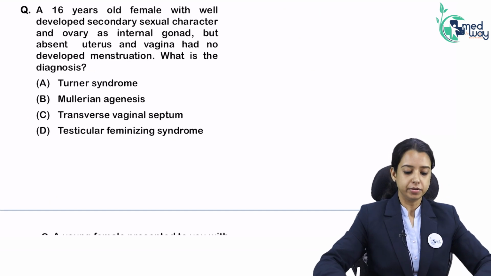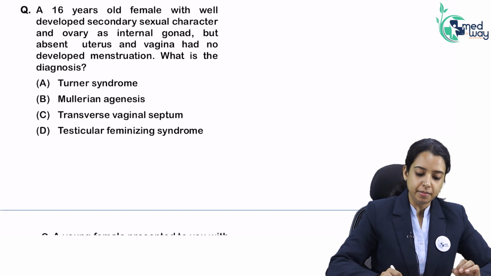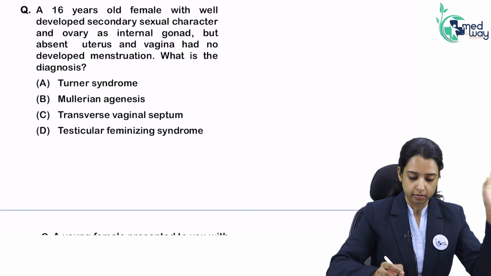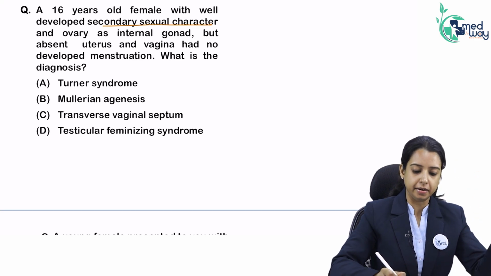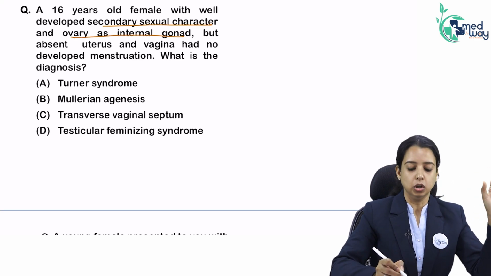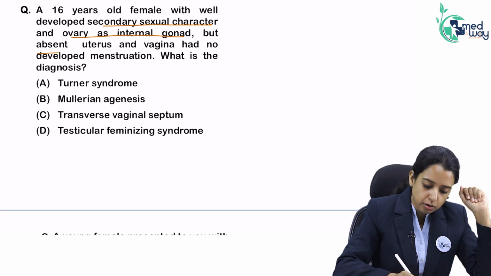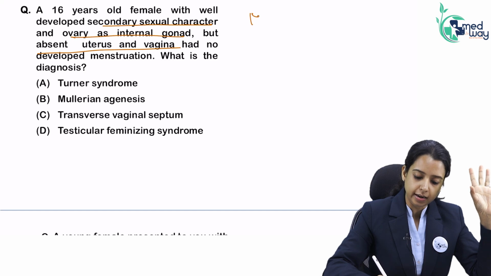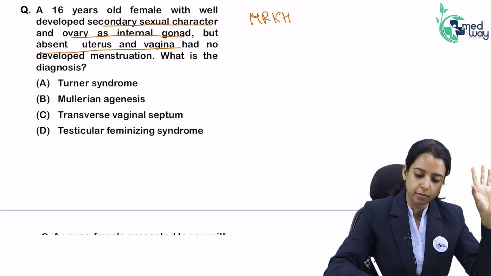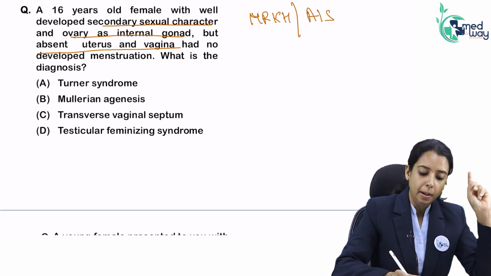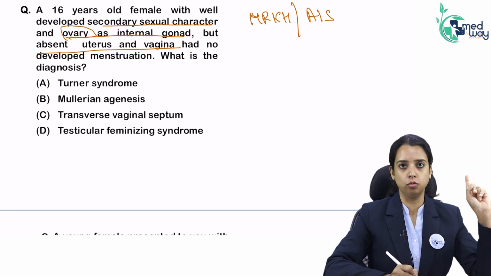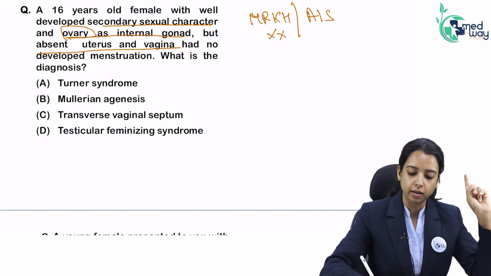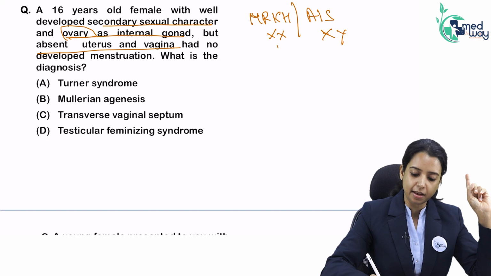So let's solve some questions now. A 16-year-old female with well-developed secondary sexual characters. Ovary as gonads, absent uterus and vagina, so there is no obstruction. Absent uterus and vagina, secondary sexual characters present. What am I thinking about? Either MRKH or AIS. But they have clearly given ovary as gonads. Which of them has ovary, XX or XY? Obviously MRKH.